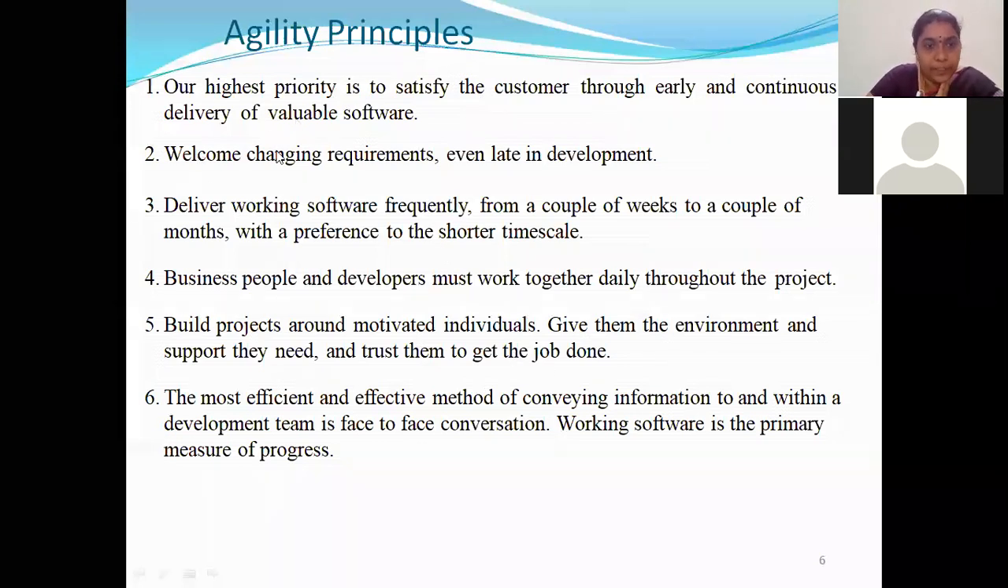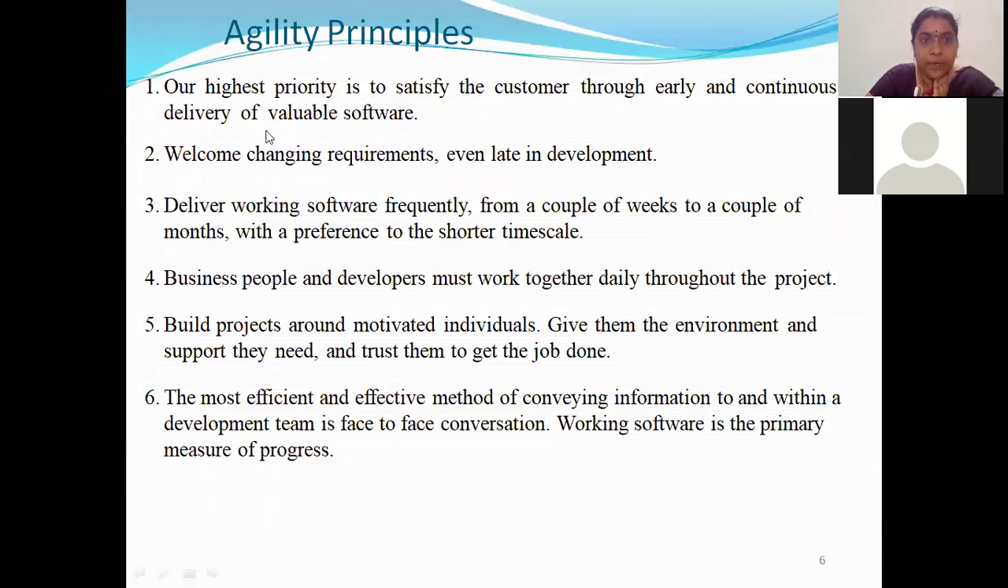And the second principle, what agile tells us is, welcome change in requirements even late in the development. So what it is going to tell us is, always be open to changing requirements. So always welcome new change requirements, not only in initial development phases, but also in late development phases. You should be able to include all the new changes. That is the second principle.